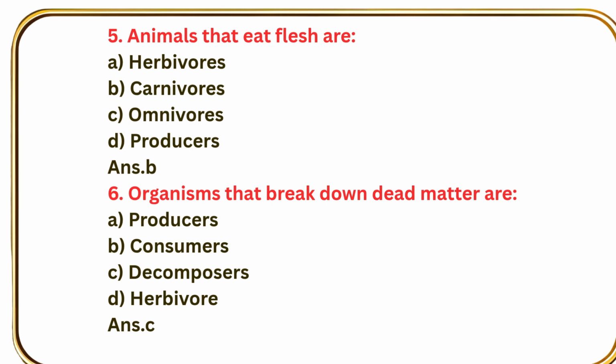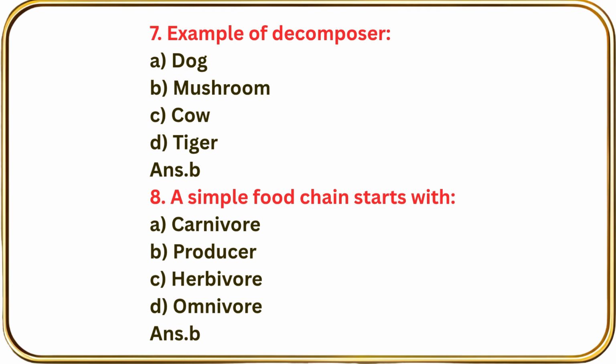Question number 6. Organisms that break down dead matter are producers, consumers, decomposers, herbivores. Answer C, decomposers. Question number 7. Example of decomposer: dog, mushroom, cow, tiger. Answer B, mushroom.